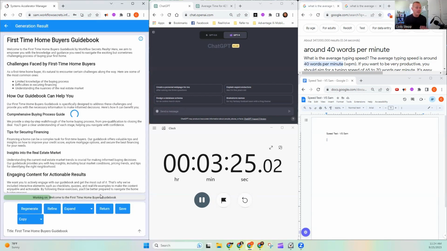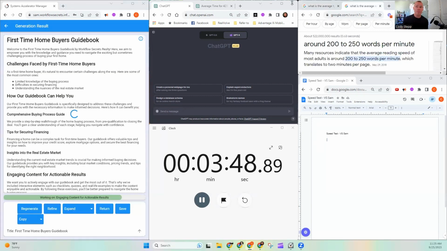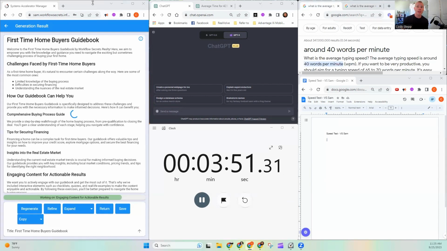Now we are at 3 minutes and 30 seconds, pretty well. And Sam is about halfway done with his expansion of this process. So we are just bumping and grinding along. Now at this point, once this gets plugged out, it's going to be significantly larger. If you look at word count, currently it's 382 words. If we were to look at our average, it's going to take about 1 minute for us to read that, maybe 1.5 minutes. But Sam is expanding it rapidly. I want you to keep that number in mind, 382, and then it's about finished.